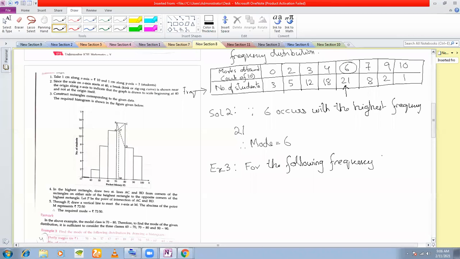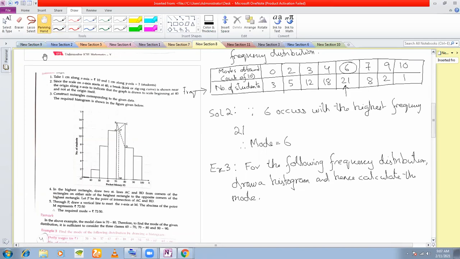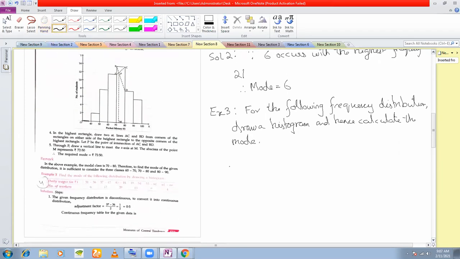For the following frequency distribution, draw a histogram and hence calculate the mode, and this is the distribution that is given to you.